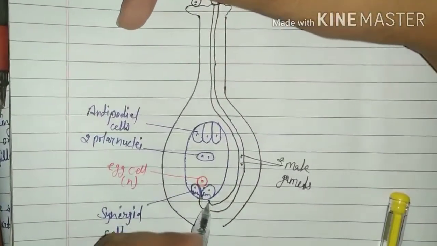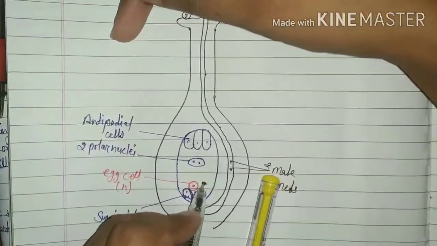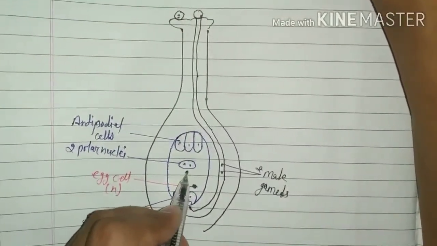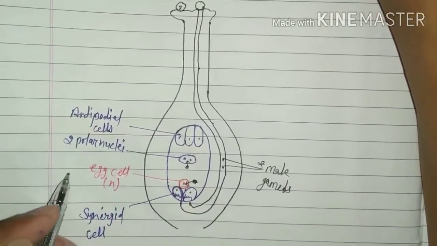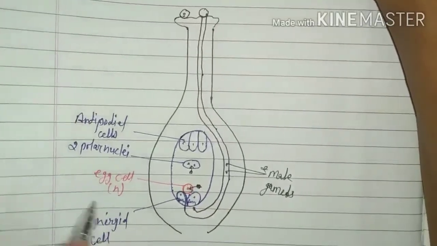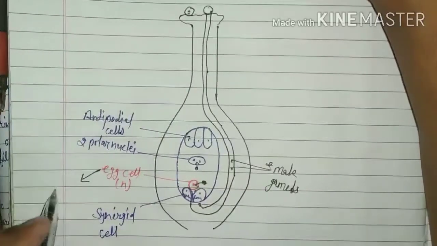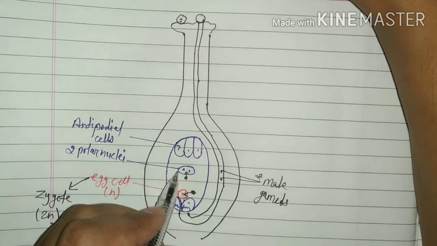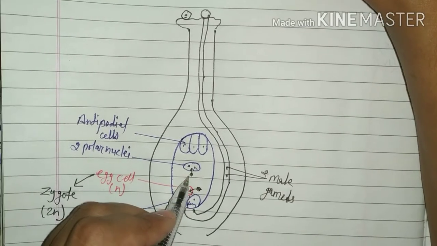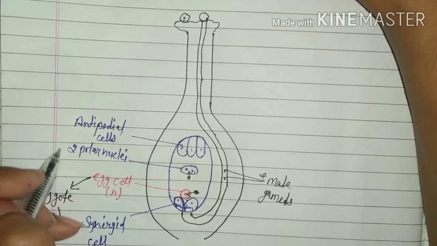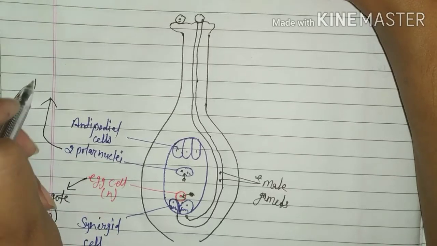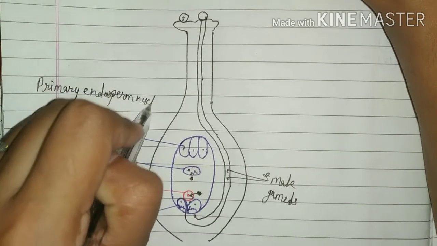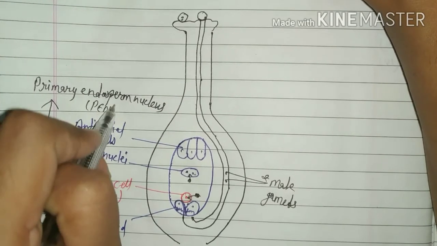These two male gametes or two male nuclei enter into the embryo sac, and one male nucleus fuses with the egg cell and one male nucleus fuses with the central cell or two polar nuclei or secondary nucleus. As a result, the egg cell converts into zygote, and the polar nuclei contain already two nuclei, and after fusion of one male gamete with two polar nuclei, they convert into primary endosperm nucleus, in short PEN.